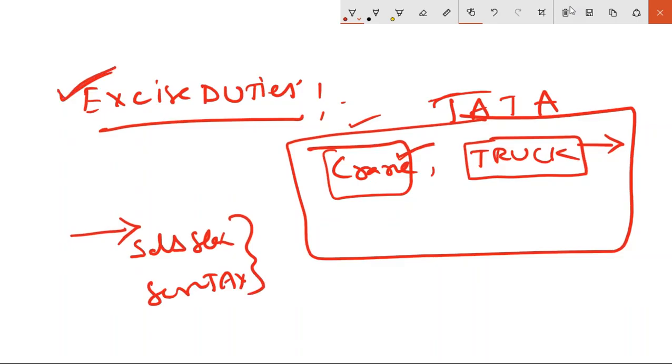But excise duties are paid by the companies. Okay, excise duties are paid by the companies when they manufacture the product. So automatically, you manufacture some goods, whether you sell it or use it for your own consumption, you have to pay. You have to pay excise duty to the government. Okay, say suppose